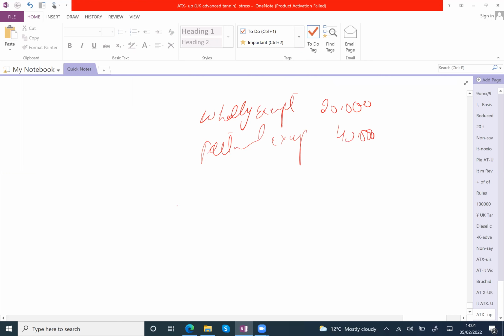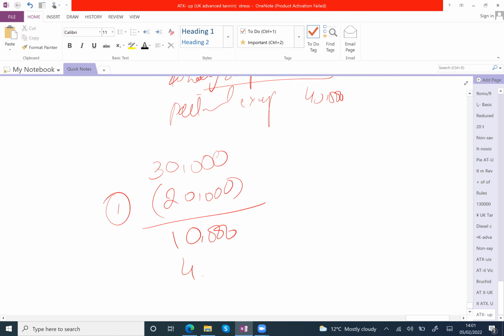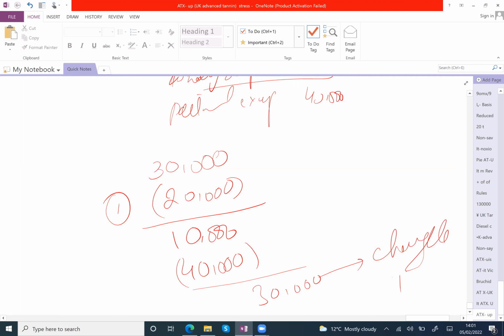So now how to use this exemption limit? Your exemption limit is 30,000. Firstly, wholly exempt payment will use this limit, 20,000, and then the remaining exemption limit is 10,000. So now who will use this exemption limit? The partially exempt payment. So 40,000 is your partially exempt payment. Out of 40, 10 will be exempt. Then the remaining 30,000 partially exempt payment will be chargeable to tax. Got the point? Yes, ma'am.